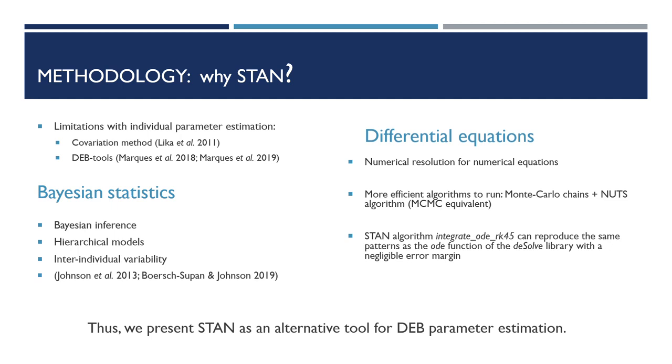This is why the use of Bayesian inference and hierarchical mixed models is expanding, in order to cope with the 2 problems mentioned before. Those methods are supported by several authors such as Johnson and others. The need for a system of numerical resolution of coupled differential equations at each iteration can be a computational handicap. STAN has an integrated function for numerical integration, which offers a complete Bayesian inference by using more efficient algorithms.